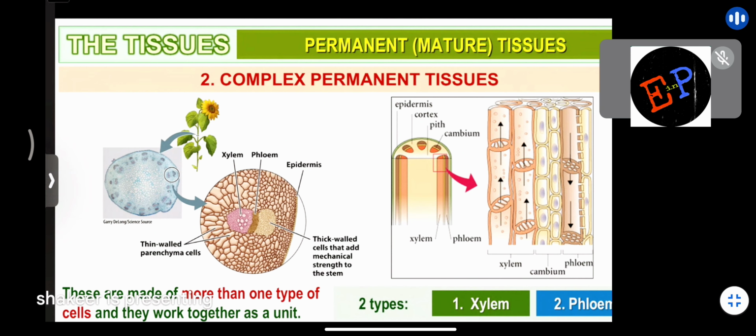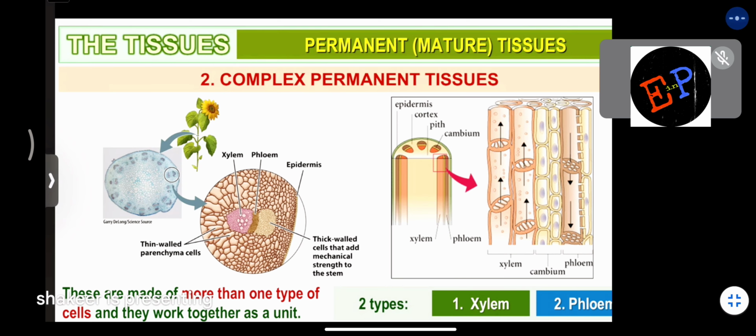In simple, how many types? Again we have three types. Are you able to understand? Parenchyma, collenchyma and sclerenchyma. And what are their functions? Already we have studied. Now we are studying the second type of tissues, which is called complex. So what is the difference between simple and complex? In simple tissues, you will find only one type of cells. But in complex tissues, you will find cells which do different functions. Are you able to understand?